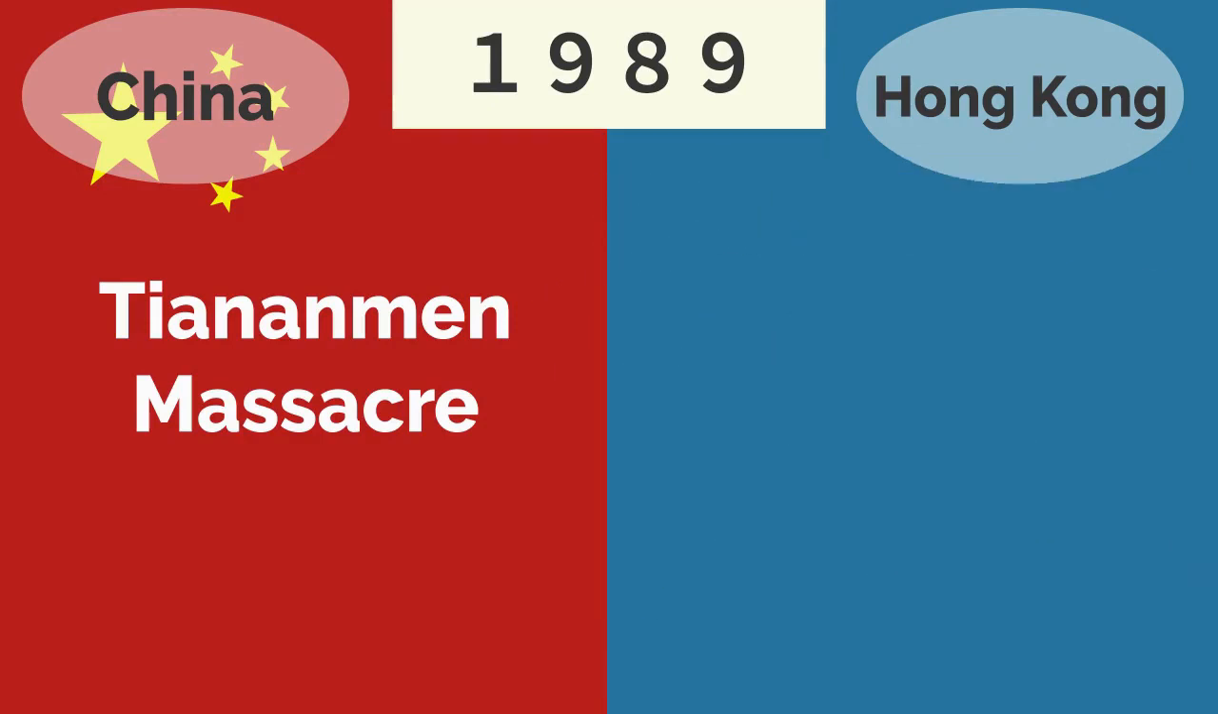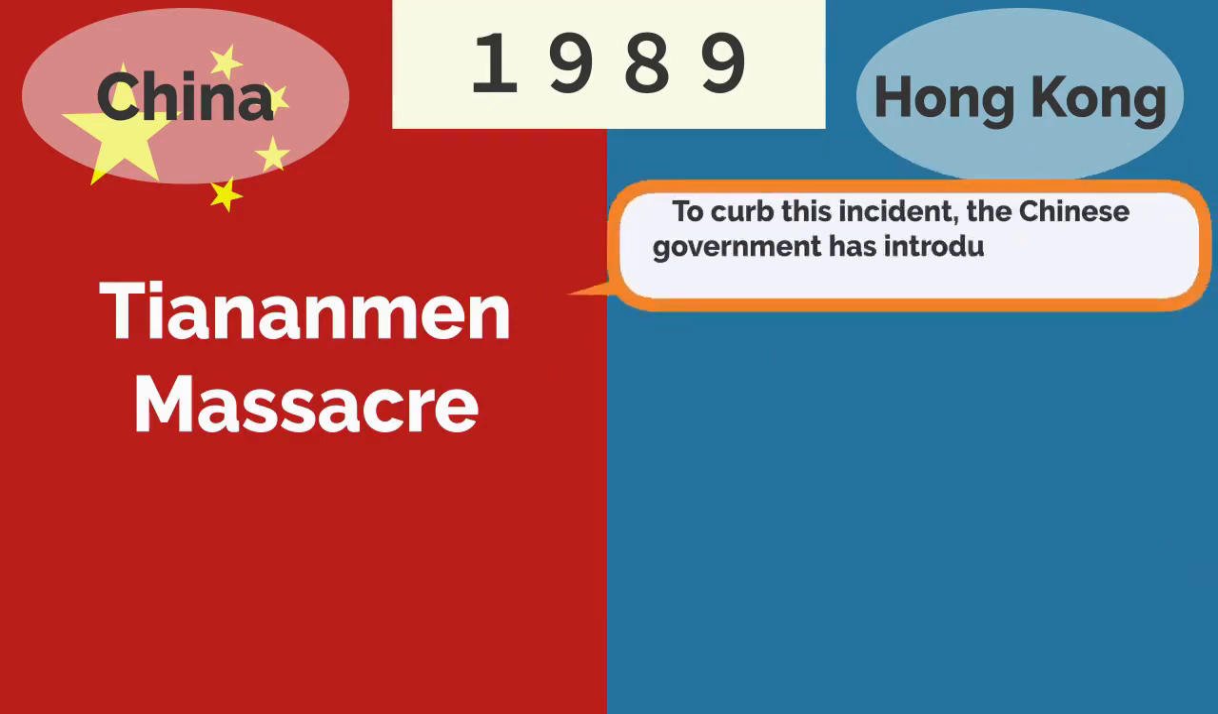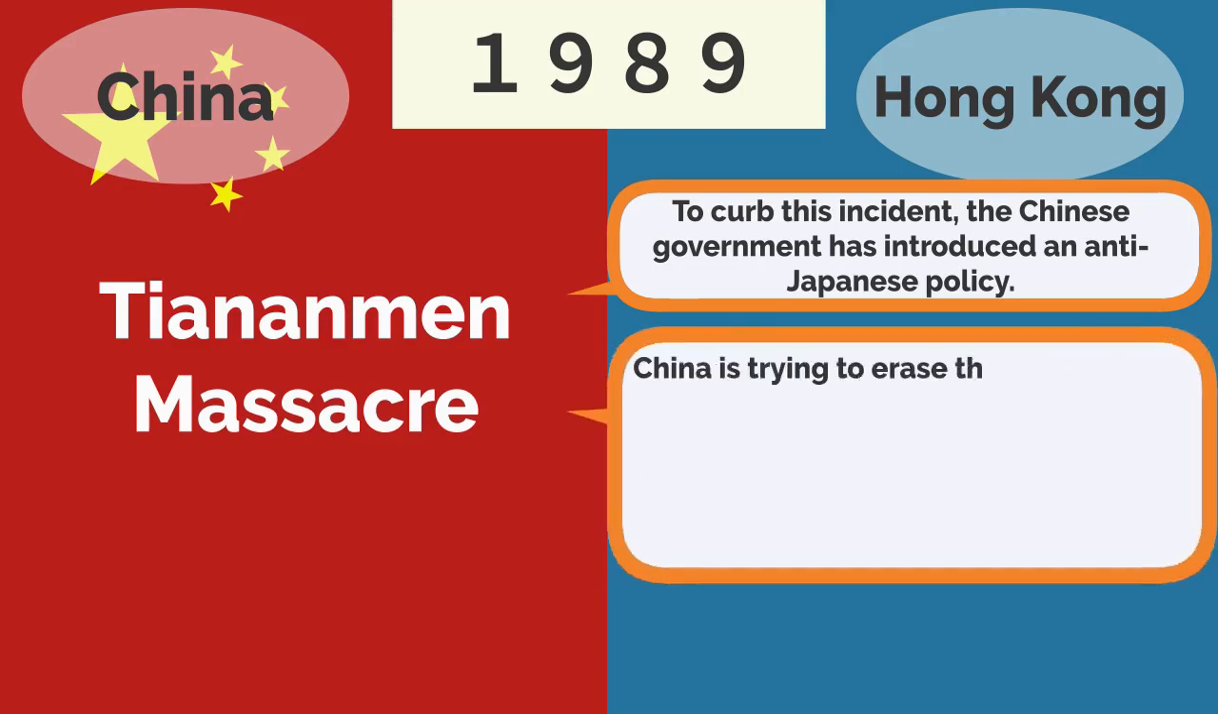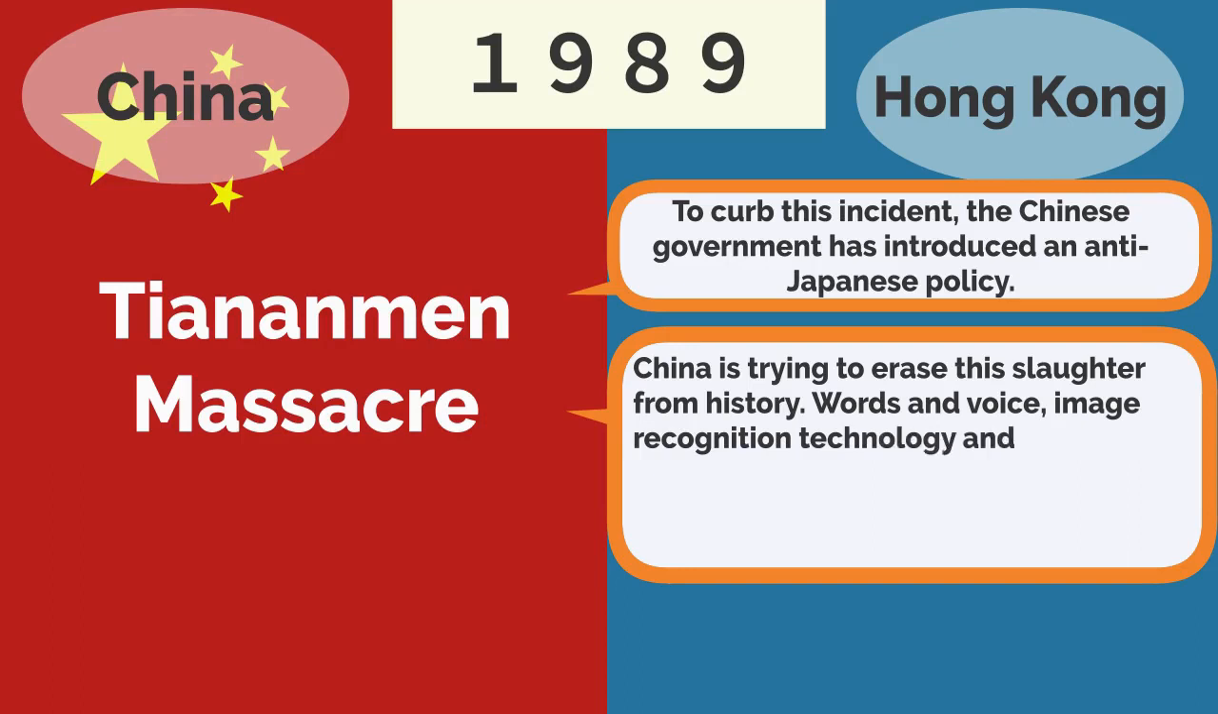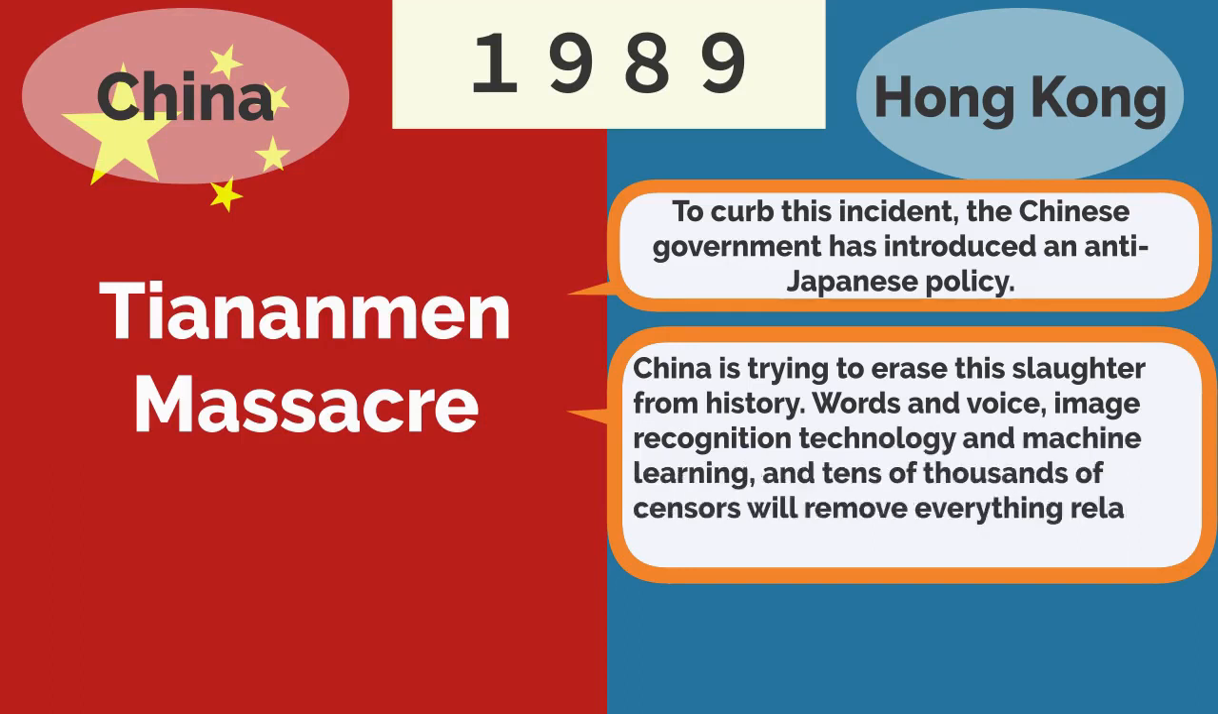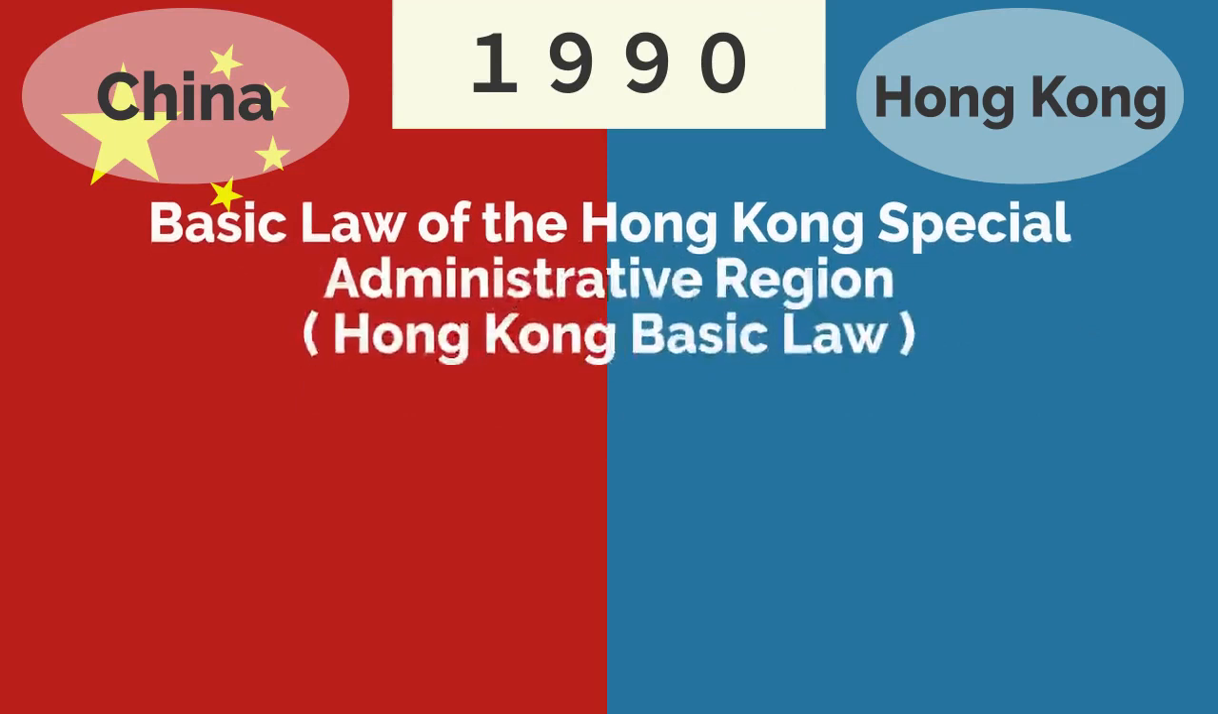To cover up this incident, the Chinese government has introduced an anti-Japanese policy. China is trying to erase the slaughter from history. Words and voice, image recognition technology and machine learning, and tens of thousands of sensors will remove everything related to the Tiananmen Square incident. In 1990, the Basic Law of the Hong Kong Special Administrative Region was enacted.